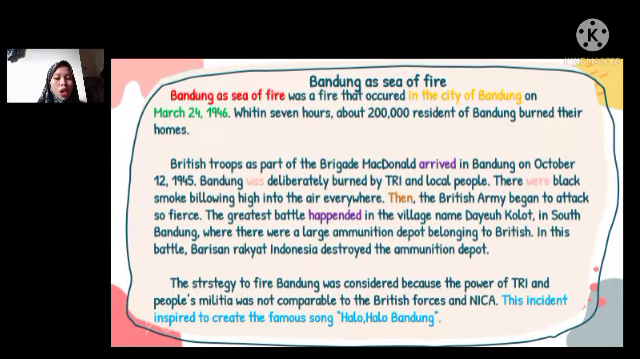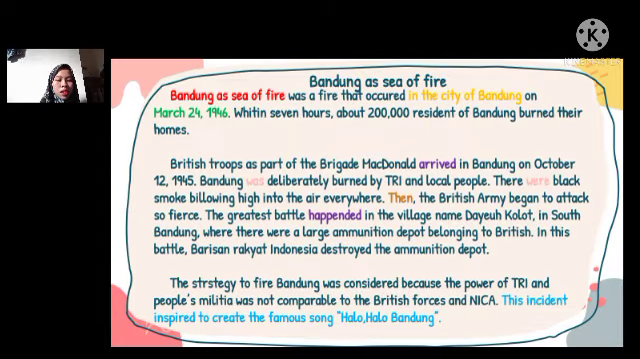Okay class, we can see that there are three paragraphs in the text. The first paragraph we can call orientation. Orientation gives the readers the background information needed to understand the text. There are several components in orientation, such as what the text is about, who was involved, where did it happen, and when did it happen.